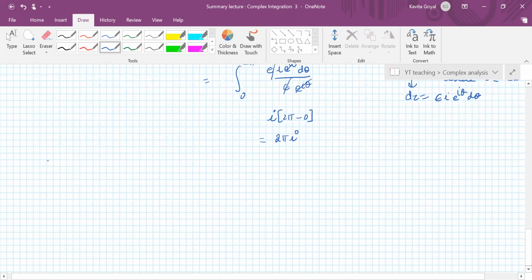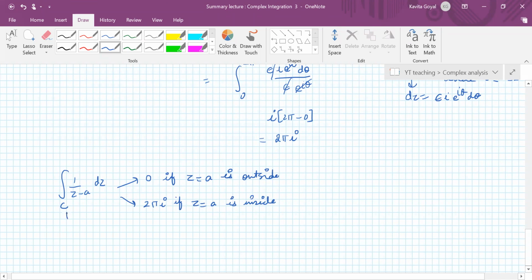So you can always remember that the integral 1 upon z minus a dz along a curve C is 0 if z is equal to a is outside, and this integral is equal to 2 pi iota if z is equal to a is inside the curve, where C is any closed curve. Got it? Nil, can we go ahead? Yes, ma'am.